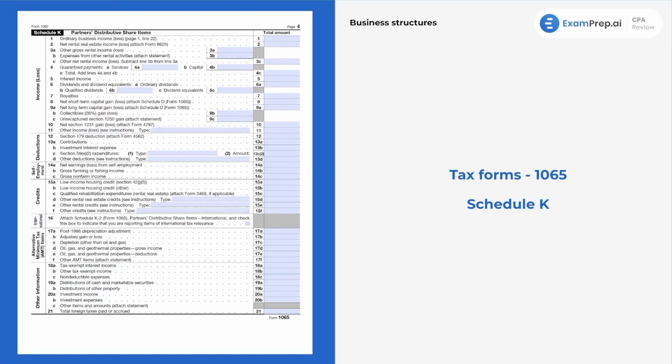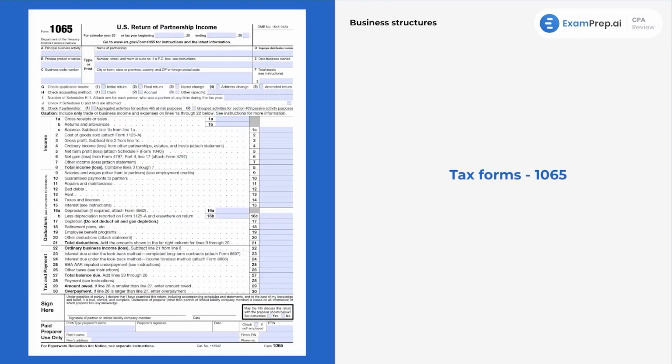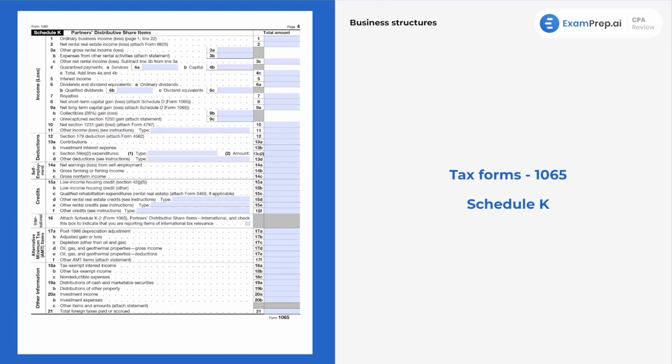Let's just go back and take a look at that on the previous slide, which was the face of the 1065. Again, if I say the face of a tax form, it means the front page. So the face of the 1065, the face of the 1120. Additionally, we want to recognize, so let's see, line 22. Okay, ordinary business income, that is going to flow through to Schedule K. Schedule K, this is going to have all of our separately stated items, the total amounts of those. So separately stated items, super important topic. It's going to come up in partnerships in our S Corps. So we're going to really beat that to death there.